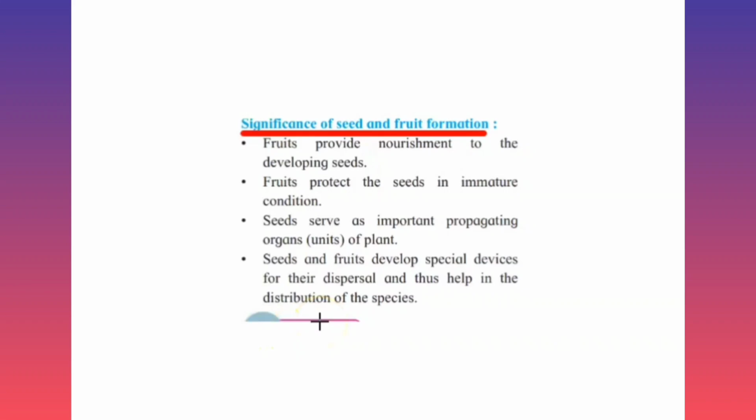So in this video, we discussed some aspects regarding the post-fertilization changes, in which we discussed the development of endosperm, development of embryo, and some aspects that are apomixis, parthenocarpy, polyembryony, and significance of seed and fruit.